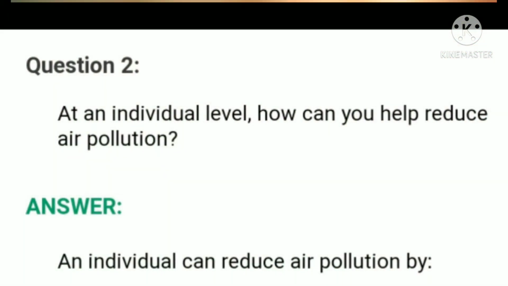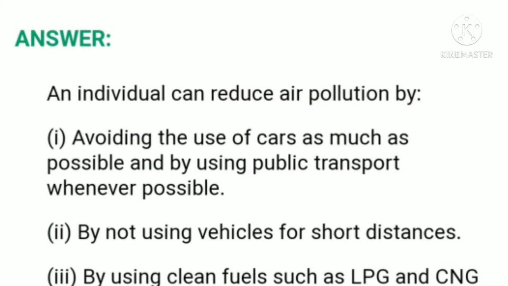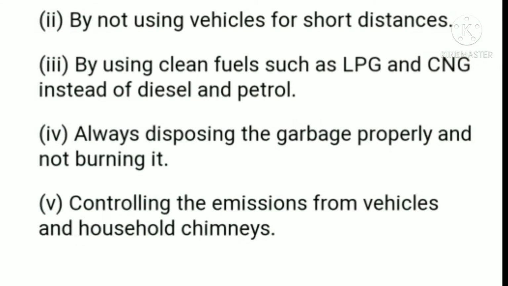Second question is, at an individual level, how can you help reduce air pollution? Now the answer is, an individual can reduce air pollution by avoiding the use of cars as much as possible and by using public transport whenever possible. Second, by not using vehicles for short distances.